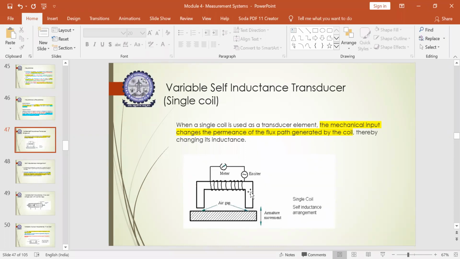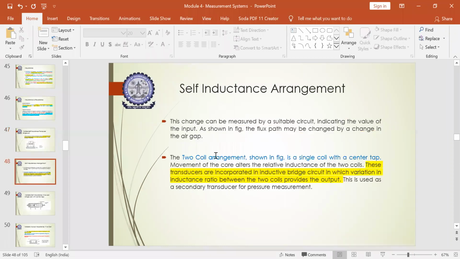Due to the variation, the output signal will be measured in the form of voltage or current. There will be a specific air gap between the armature movement and the bar associated with the single coil. So this is about the self-inductance arrangement used in a single coil.